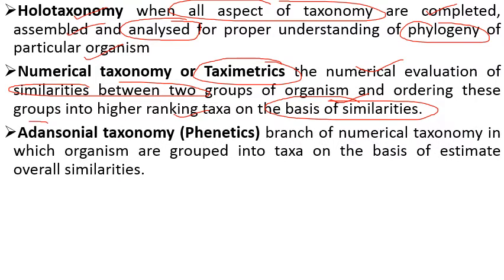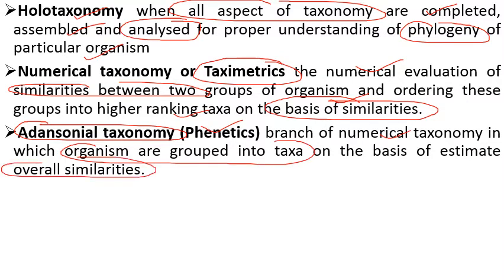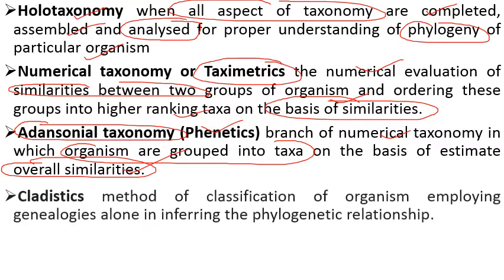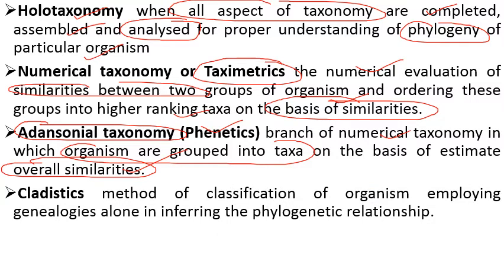Next comes Adansonian taxonomy, which is also known as phenetics. So it is a branch of numerical taxonomy in which organisms are grouped into taxa on the basis of estimate of overall similarities. So एक estimation की आती है similarities की और उसके base पे हम organism को group करते हैं into taxa. Next comes cladistics.